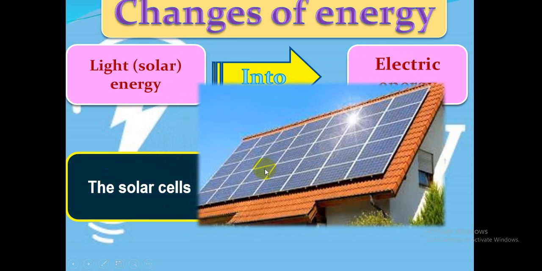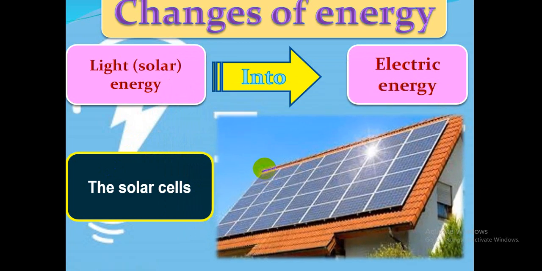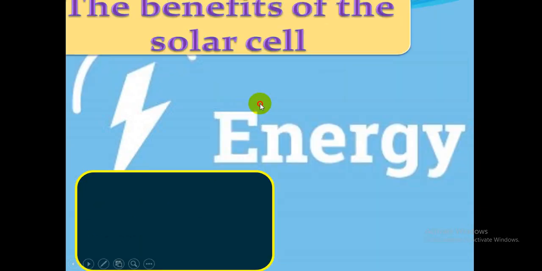A solar cell is a device that changes light or solar energy from the sun, inside it, into electric energy.